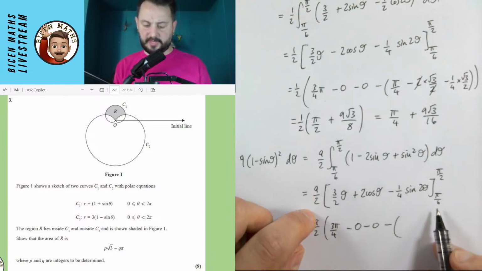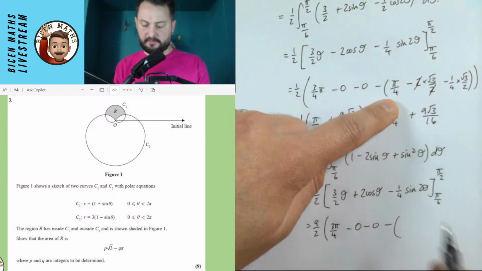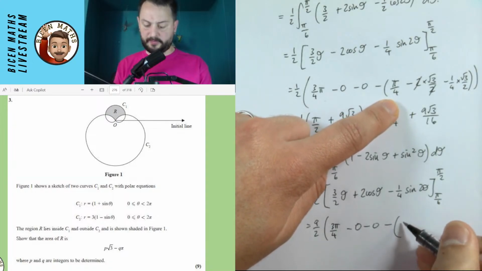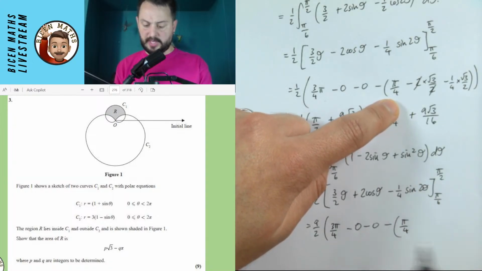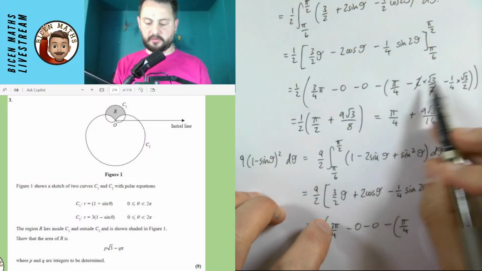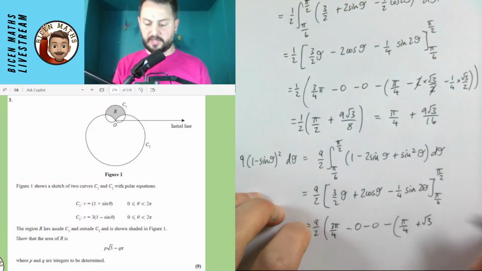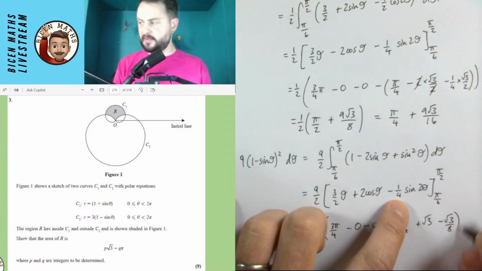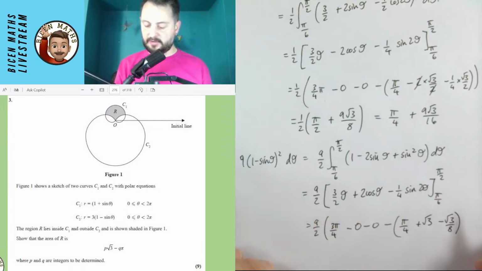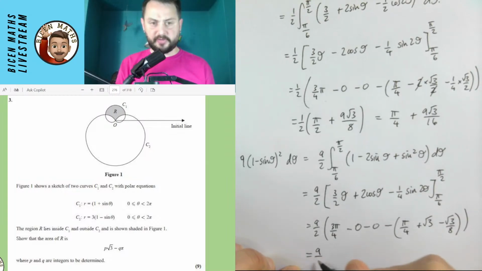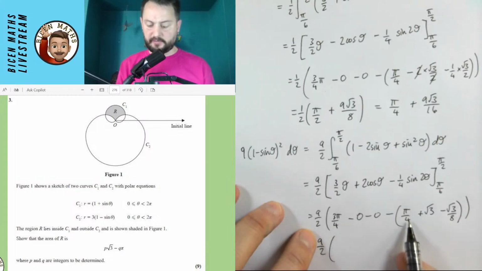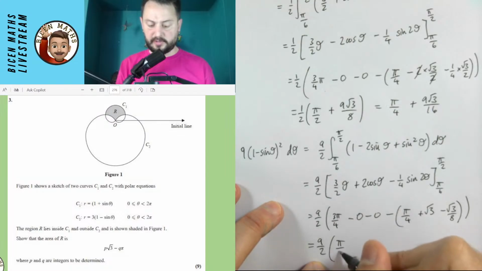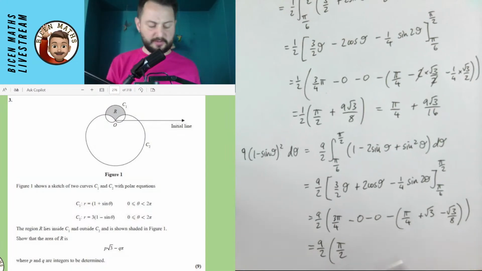This is probably the only part that's going to be different. So when I put the pi over 6 in, I'm still going to have the pi over 4. And then I'm going to have, instead of a minus root 3, a plus root 3. And then this part is still the same, which is going to be the minus root 3 over 8. I really hope I haven't made a mistake on anything like this. So I have the 9 over 2. 3 pi over 4 minus pi over 4 is pi over 2. And then I have the root 3 minus root 3 over 8.